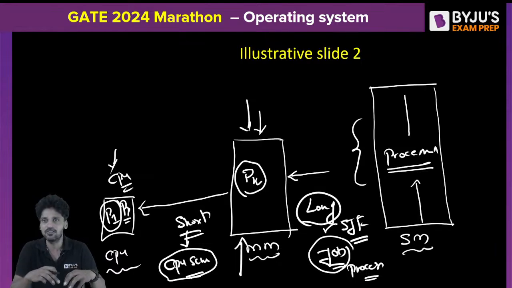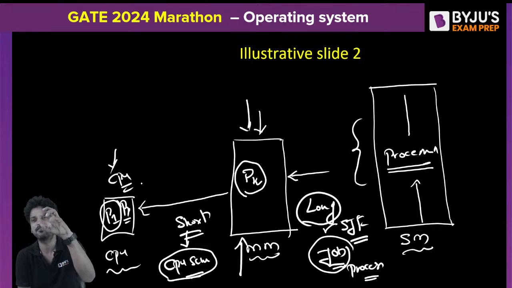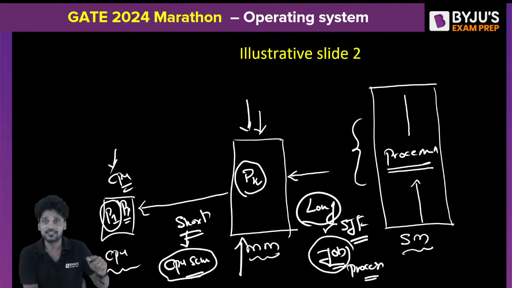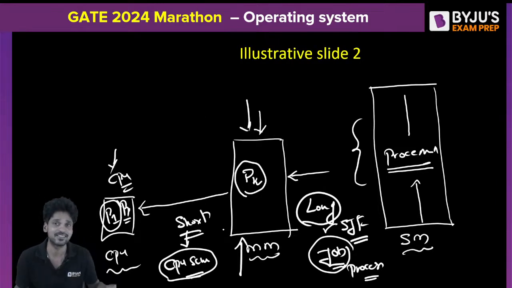Job scheduler frequency is very less. When the job scheduler gets into the CPU, it is going to pick up a few processes from the secondary memory and transfer them into the main memory. Its next turn will only come after all these processes in the main memory get completely executed. I hope I made my point clear. Did I?